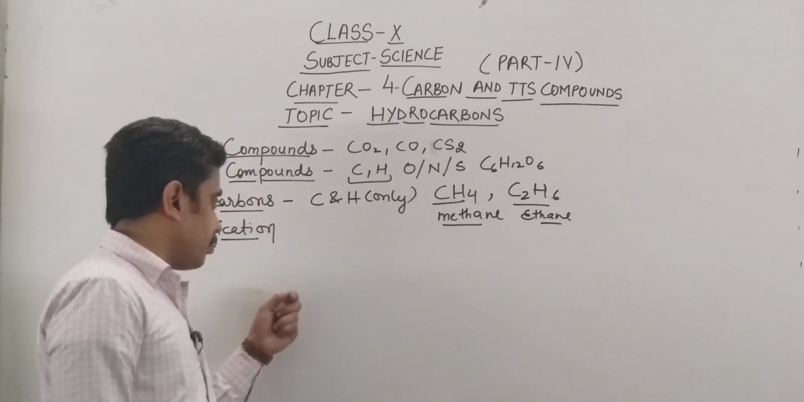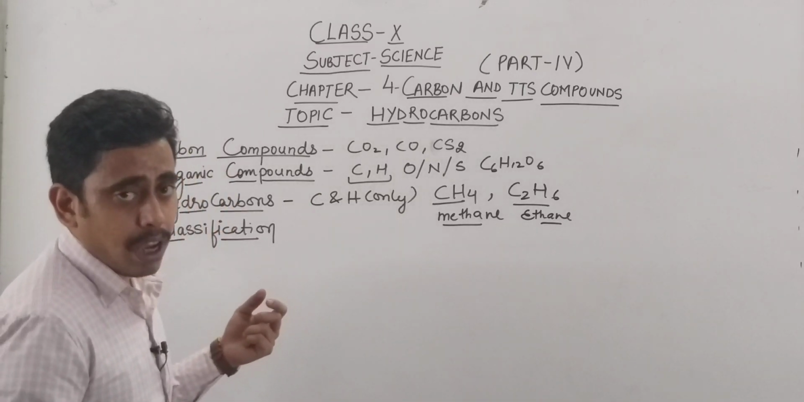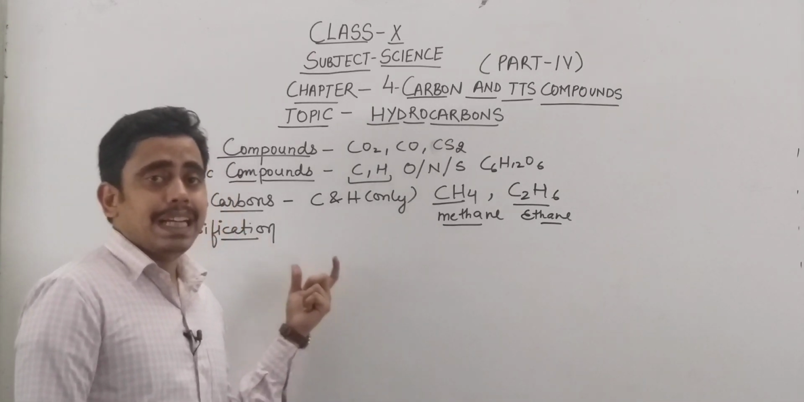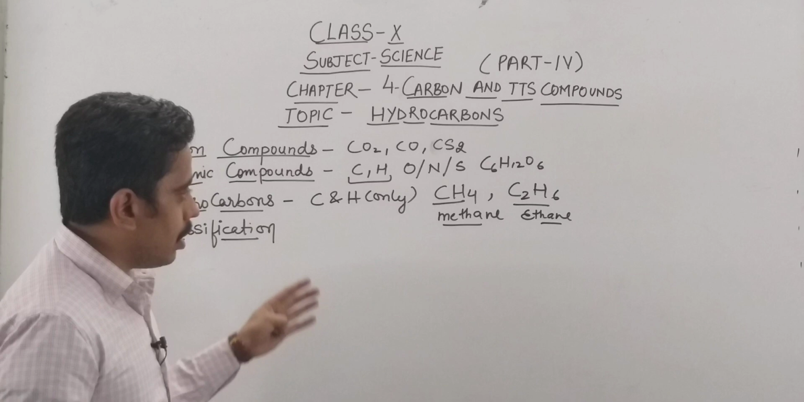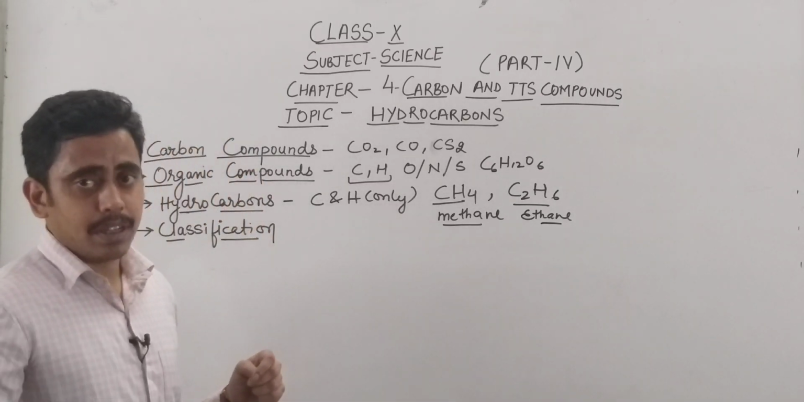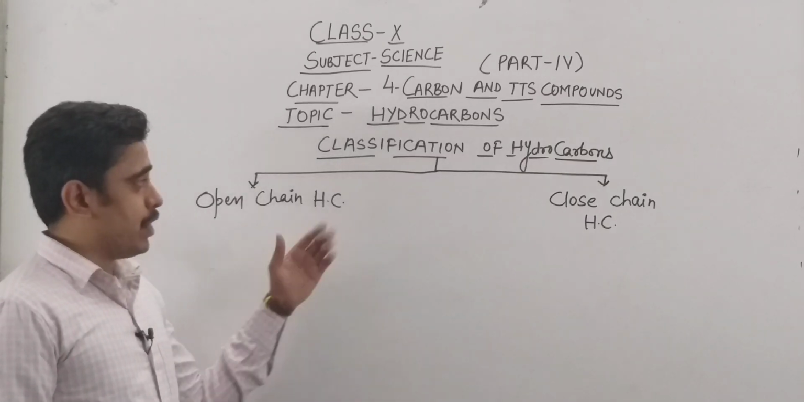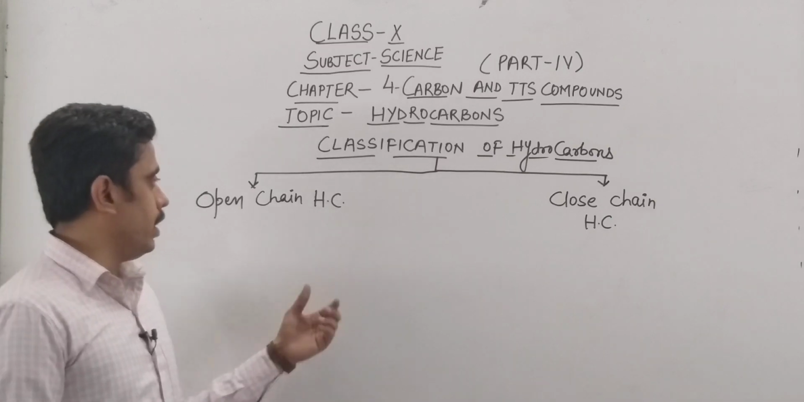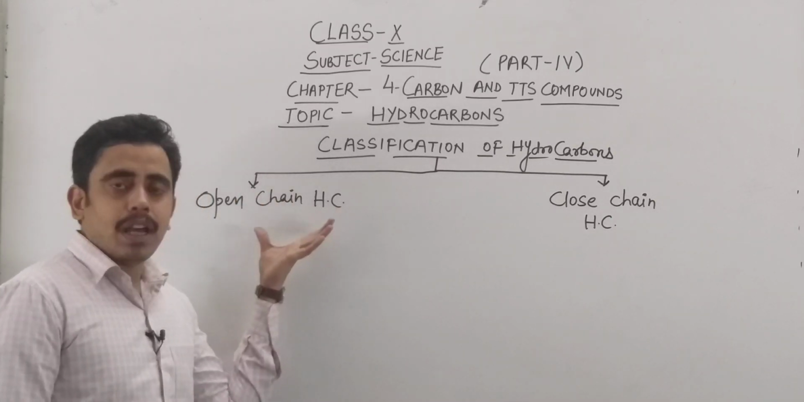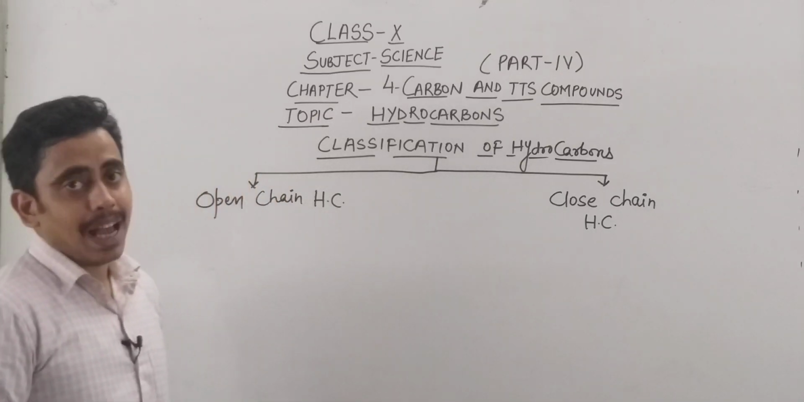Now let's see how the classification of hydrocarbons is done. We will classify the hydrocarbons according to their chains. Hydrocarbons are generally classified into two types. One type is open chain hydrocarbons and the other is closed chain hydrocarbons.